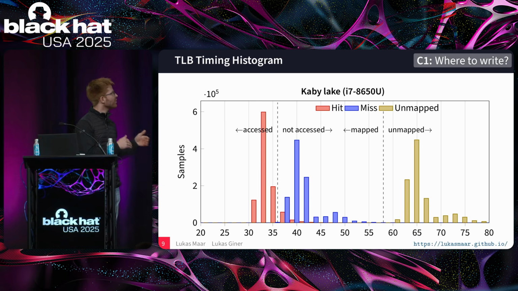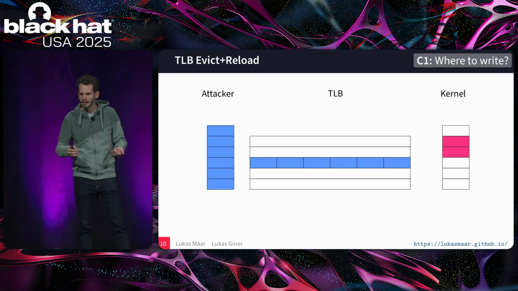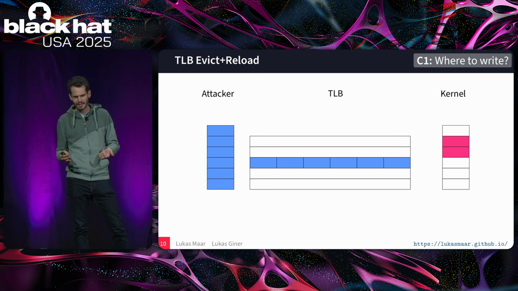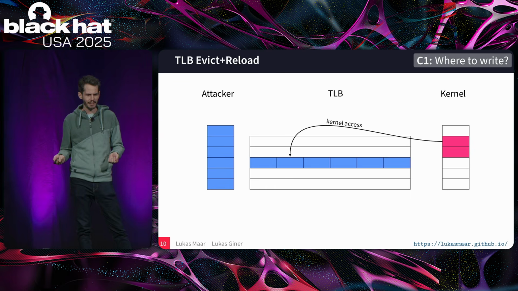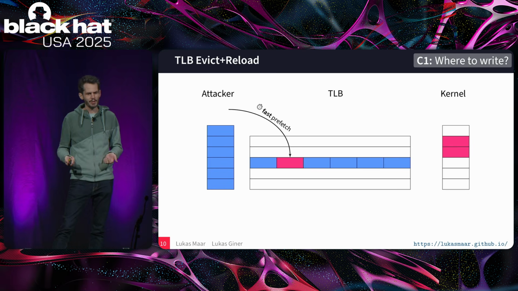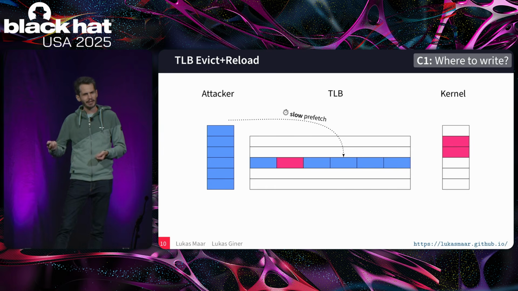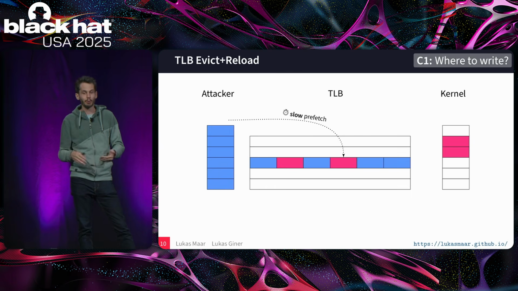OK, but now if we have accessed a kernel page, it is loaded into the TLB. How can we remove this cached translation? Right, so I think what you're getting at is if I want to remeasure an address that I have accessed, then I need to get it out again. So let's go through an example here. The kernel does some kind of access, and this is our TLB set, and this gets loaded into the TLB. And so now if the attacker comes along and does their prefetch, it's going to be fast. And if the attacker now measures a different address, they're going to have a slow prefetch. But this slow prefetch still loads it into the TLB, and if we were then to do this again, it would be fast the second time. So we can't get any new information like this.